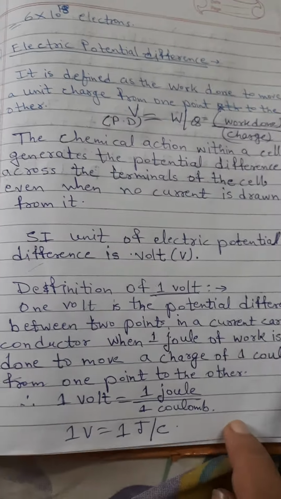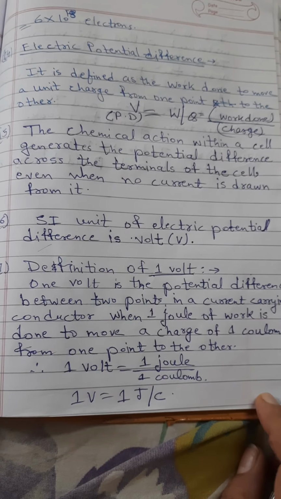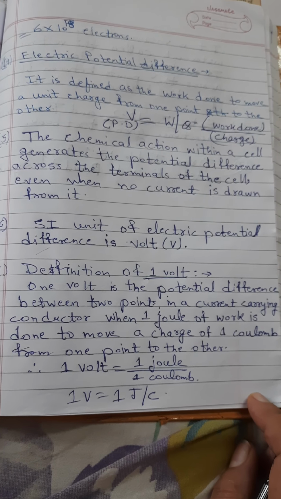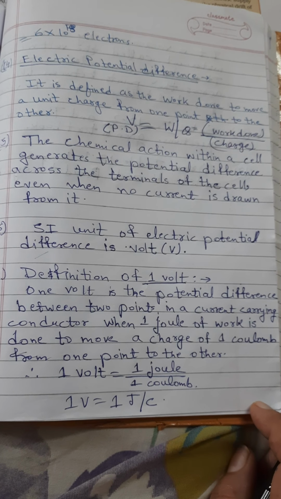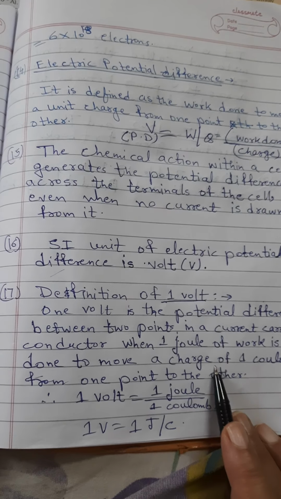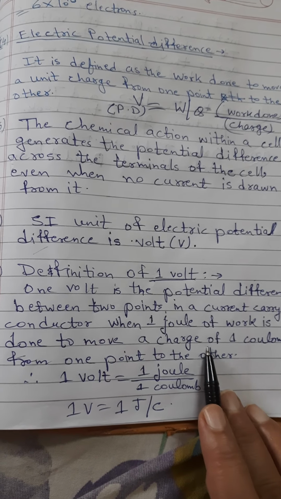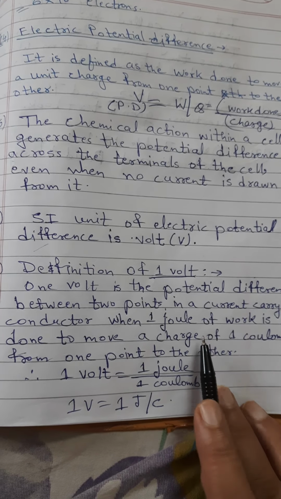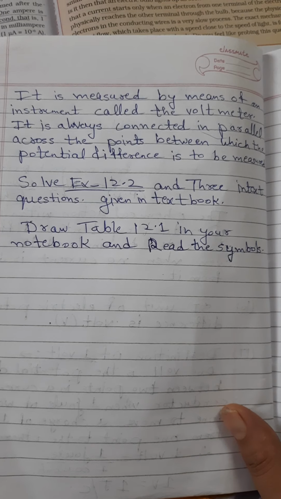Then the definition of 1 volt, you have to study: it is the potential difference between 2 points in a current carrying conductor when 1 joule of work is done to move a charge of 1 coulomb from one point to the other. This definition you learn by heart because it is very important. They will ask you to define 1 volt, and this voltage in the circuit can be measured with an instrument called a voltmeter.